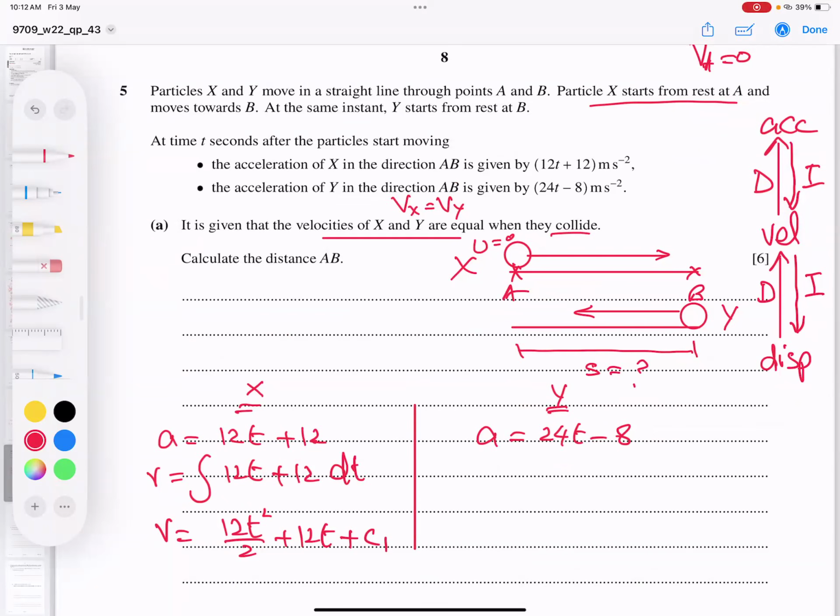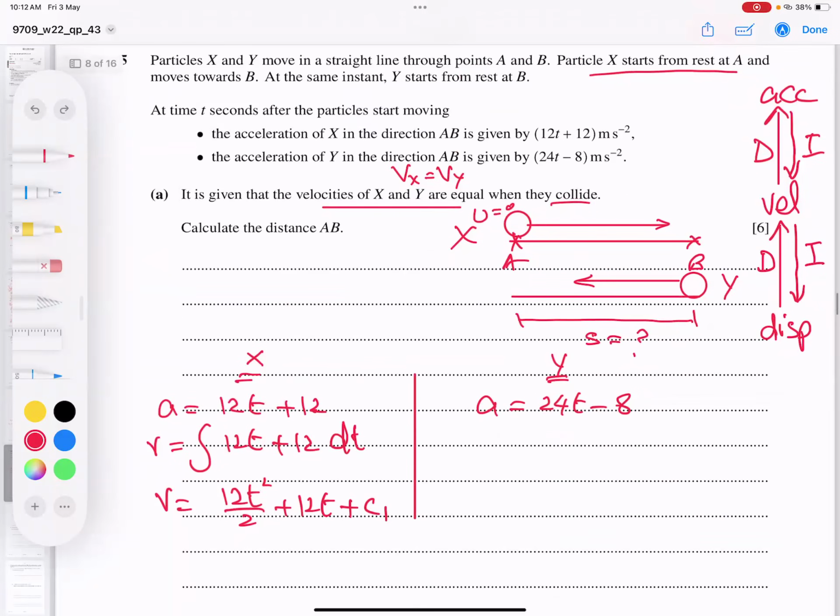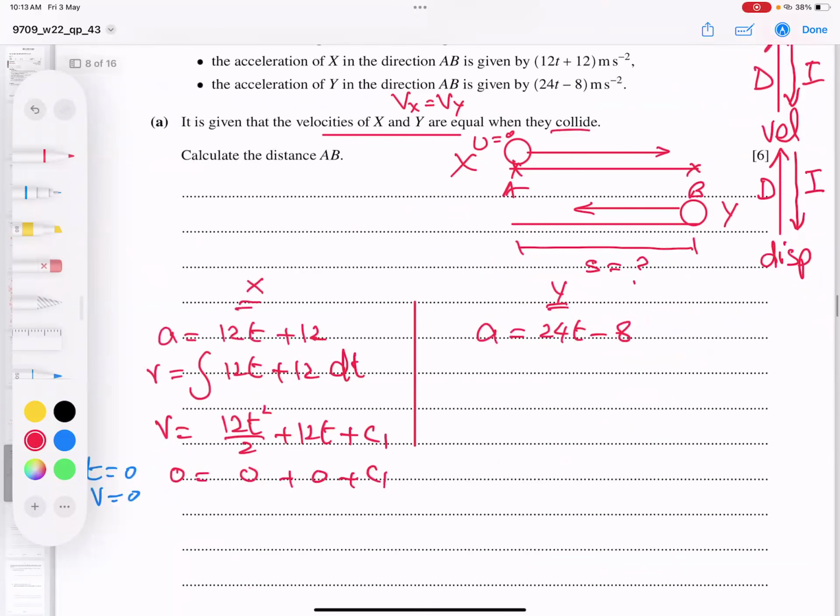But the particles both are starting from rest. Particle A starts from rest, B starts from rest. It means when time was 0, velocity was 0. So C1 becomes 0. I plug back in the equation. Finally, I got V equal to 6t squared plus 12t. So velocity of X particle, I got it.